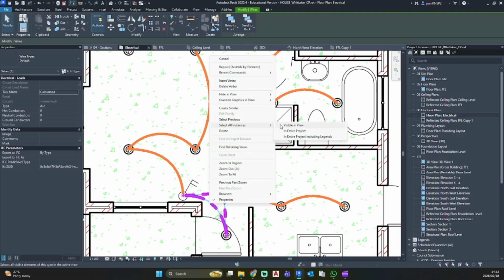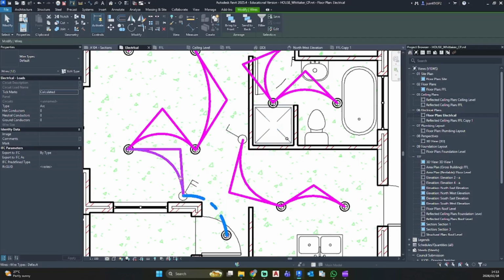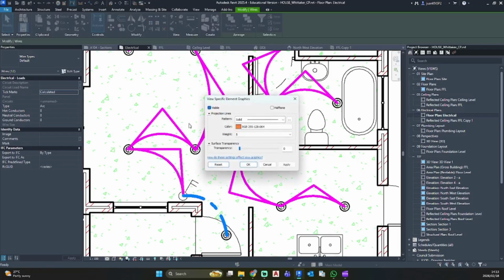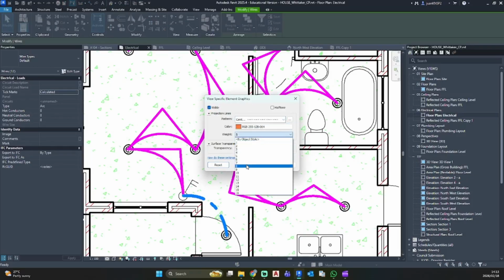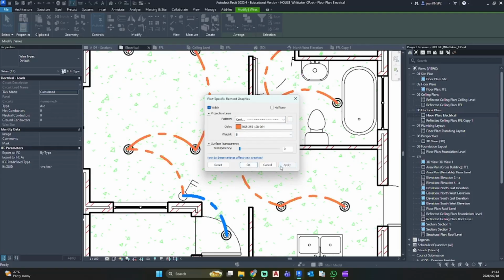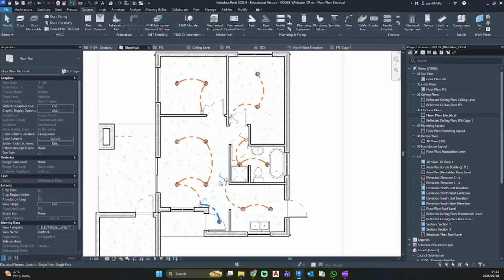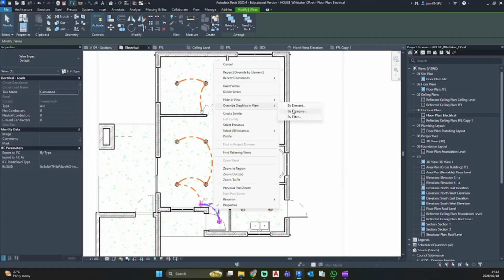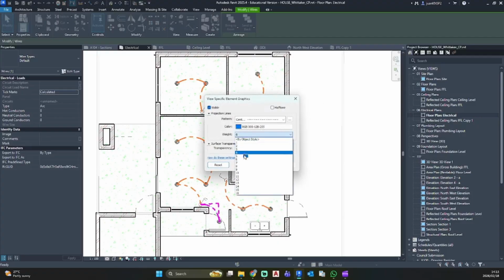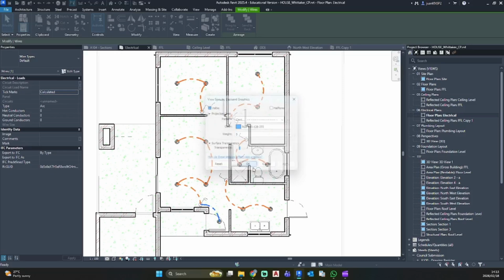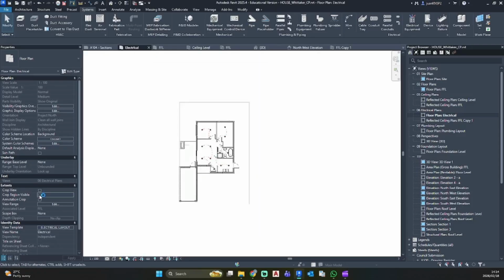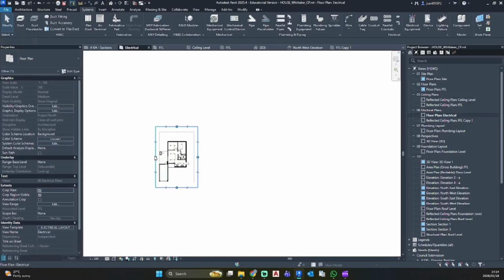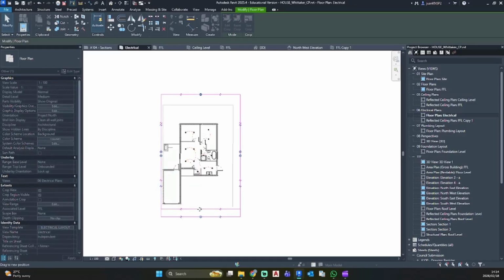So let's select everything again. Deselect the blue one, right click, override by element, and we make this center short. Skip it on 5, apply and OK. And I'm just going to change this one to the same line weight as the orange lines. And there we have a quick electrical plan to showcase your lighting and your layouts.